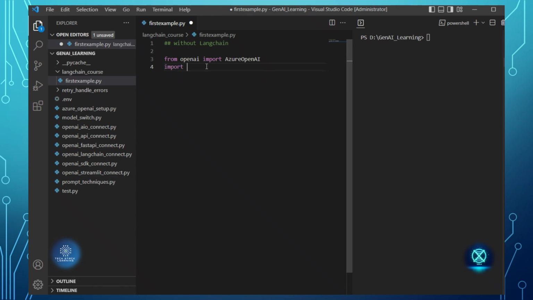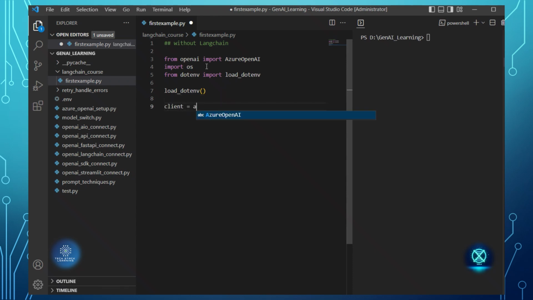Then we will import os. Then from dotenv import load_dotenv. Then we will call load_dotenv, because all my keys and other values are available in the .env, hence I'm using the dotenv module.